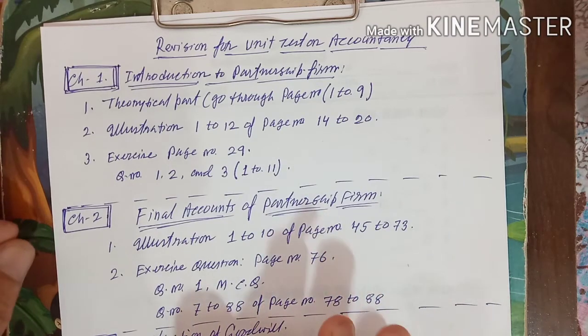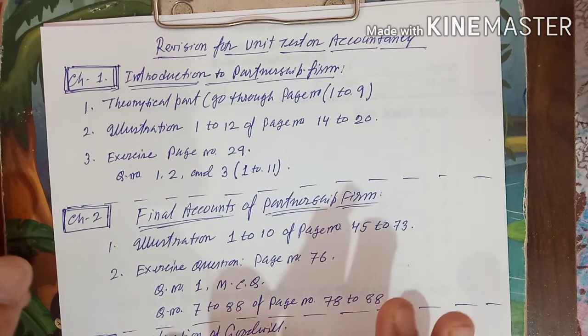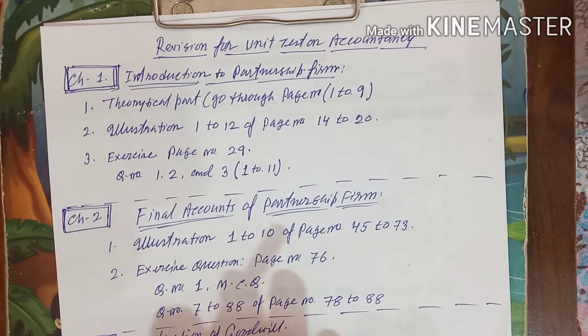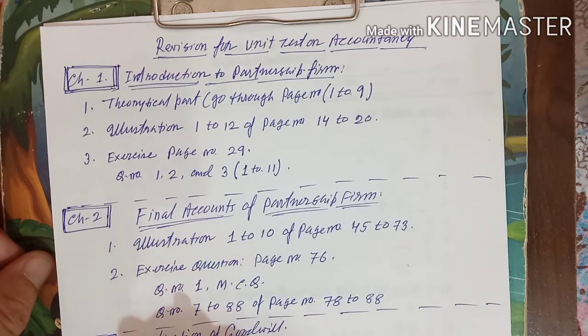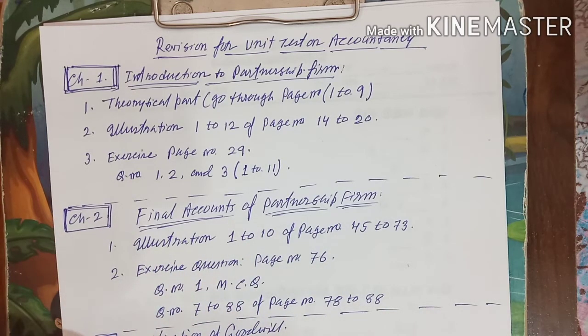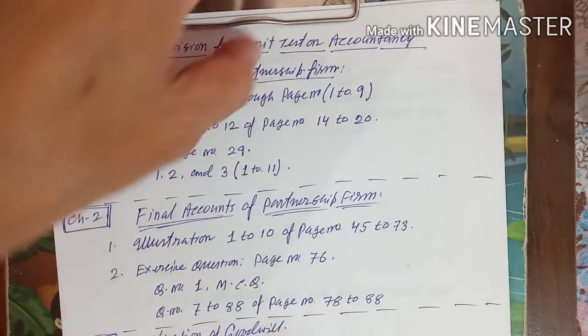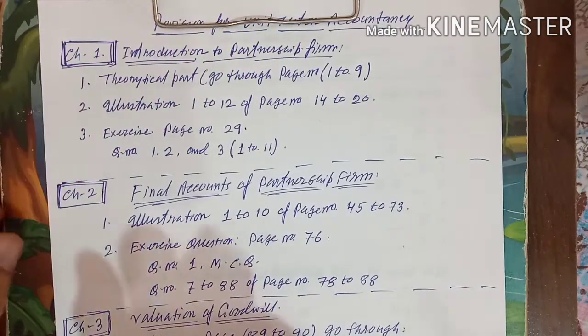The paper style I still do not know, but in my opinion it will have all types of questions. It will have MCQs, 1 or 2 line question answers, short type sums, and also long type sums, because you know chapter 2 is included, and chapter 2 is the final accounts of the partnership, where a long practical sum will give you 11 marks.